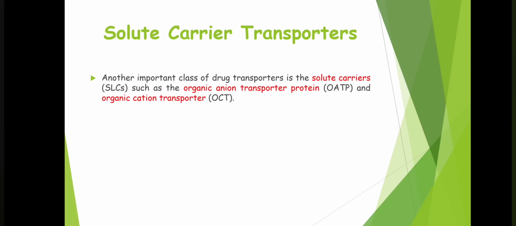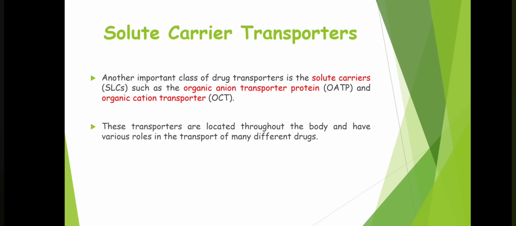OATP, that is organic anion transporter protein, obviously as the name says, is involved in transportation of anion either outside to inside or inside to outside of the cell. Similarly, the OCT, that is organic cation transporter, is mainly involved in transportation of cations. These transporters are located throughout the body and have various roles in the transport of many different drugs.